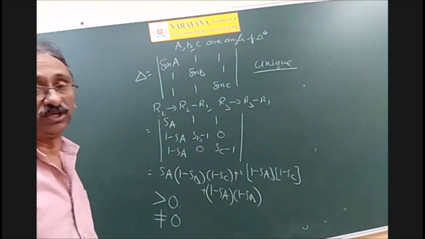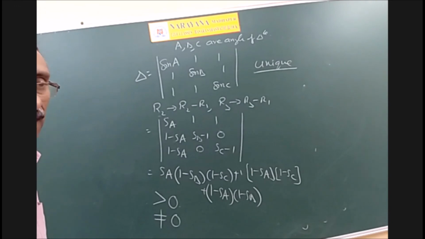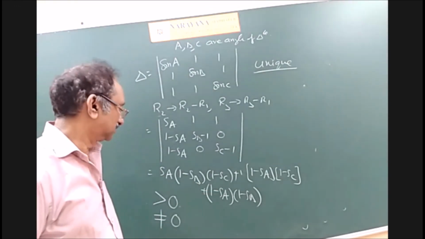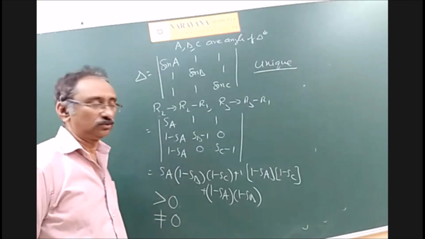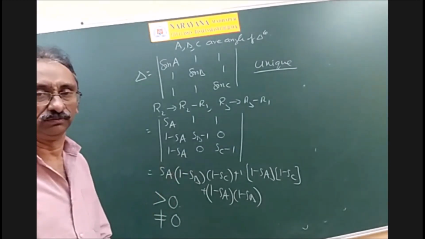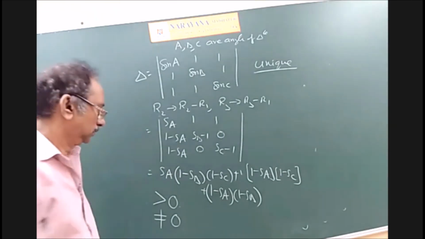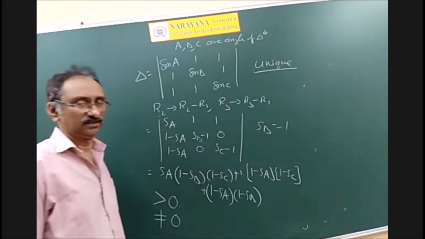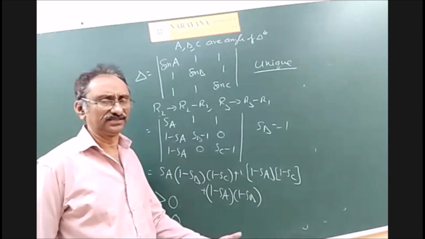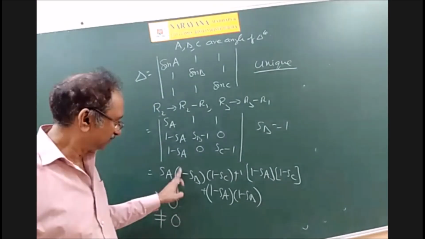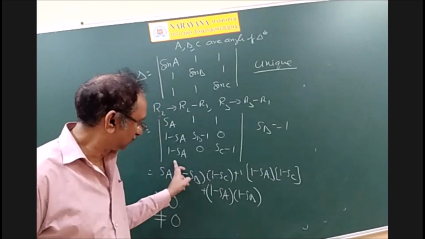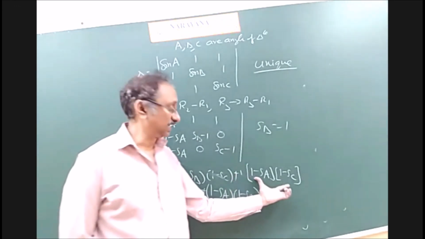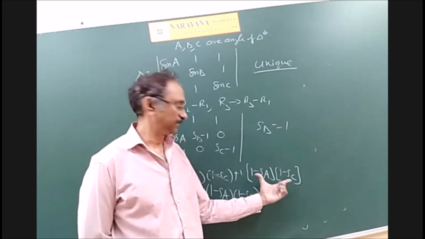So this cannot be 0. That is the important point. And then immediately a student raises his hand and asks, sir, why is it not equal to 0, sir? It may be equal to 0. So how may it be equal to 0? Sir, sin B may be equal to 1, sir. Yes, sin B may be equal to 1. That is, B may be 90 degrees. If it is 1, this is 0, sir, it will be cancelled. But there is another term here. So it will stay like that.